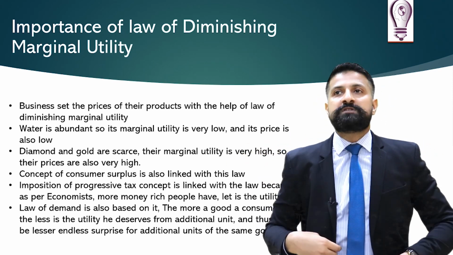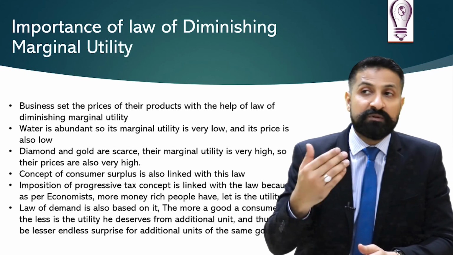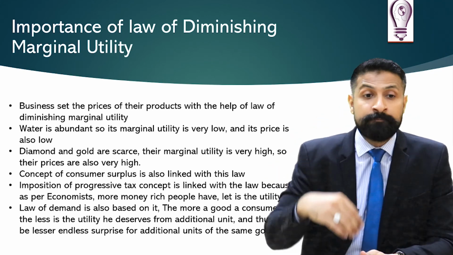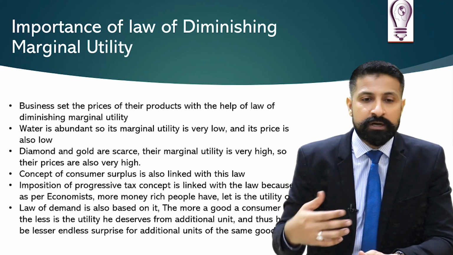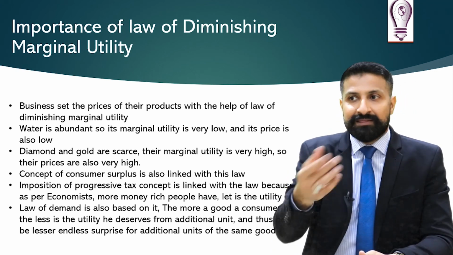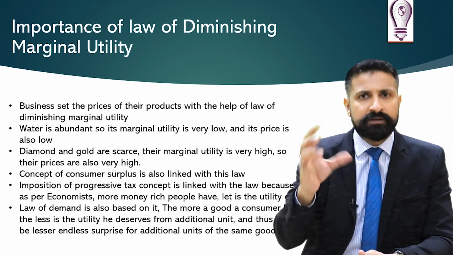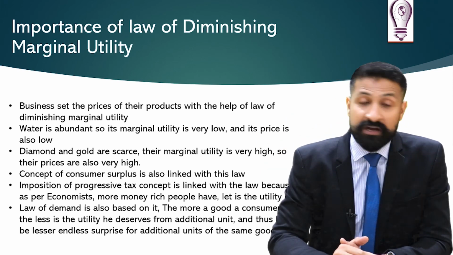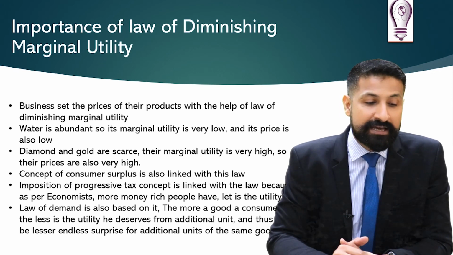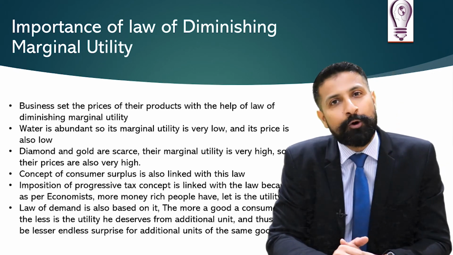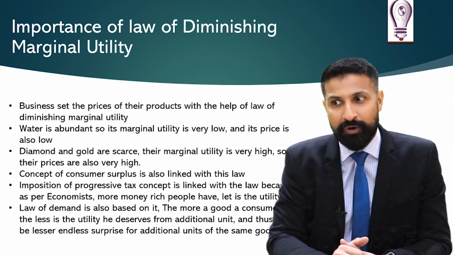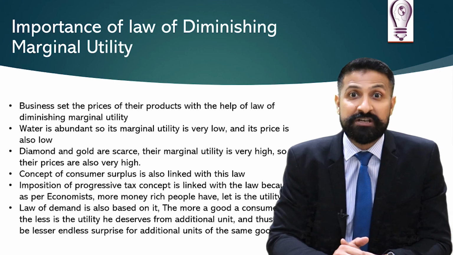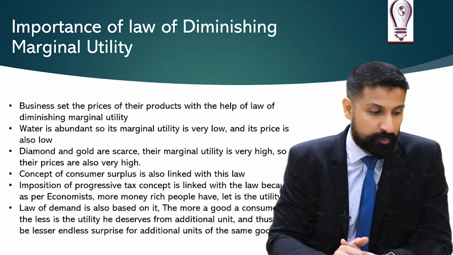I know that they use different laws, different theories before they set the prices, before even they set the size of their products and so on, because it is a human nature that the more units they consume, the lesser they want, like different Coke size, Pepsi size, and so on. Now diamond and gold are scarce, so the marginal utility is very high, so the prices are also so high. The more gold, the more money, the more diamonds you have, the marginal utility will be higher. So that's the reason the prices are quite higher.